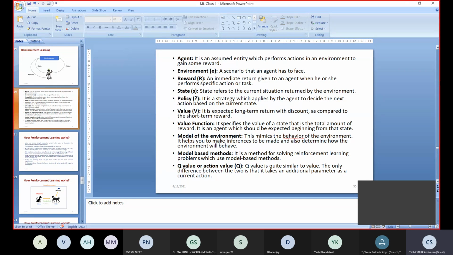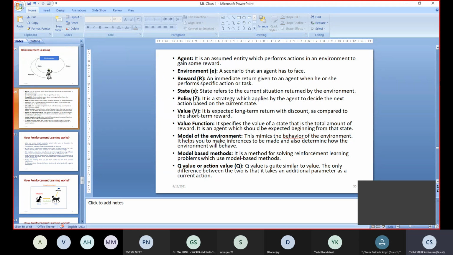The next term is value. It is the expected long term return with discount, as compared to short term reward. That is the value after doing several experiments. In some experiments it may be rewarded, in some it may be punished.